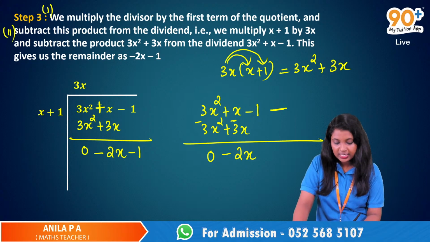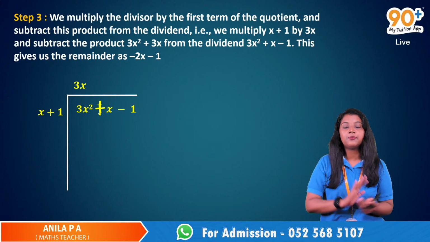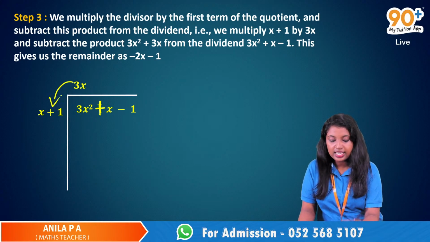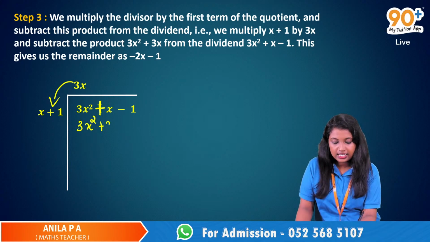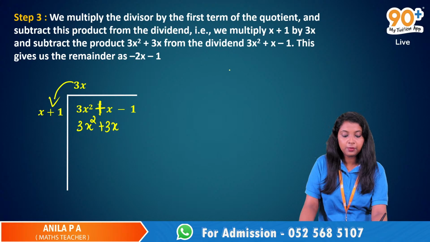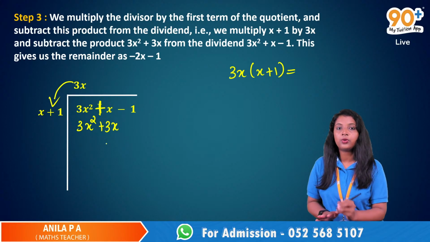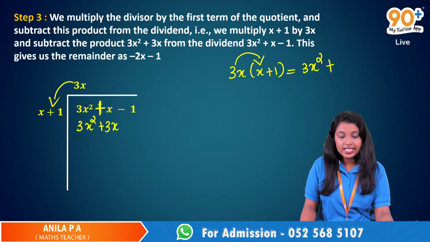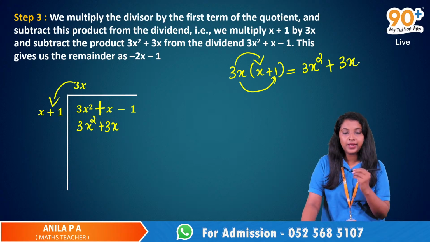Let me explain this once again. So we will get something like this in the second step. 3x was the first term of the quotient. Now we have to multiply this 3x with x plus 1. So we will get 3x squared plus 3x. If you are confused about this multiplication, you can always write it like this: 3x into x plus 1. Otherwise, you can write it here only. So 3x into x will be 3x squared, plus 3x into 1 will be 3x. Okay, 3x squared plus 3x.